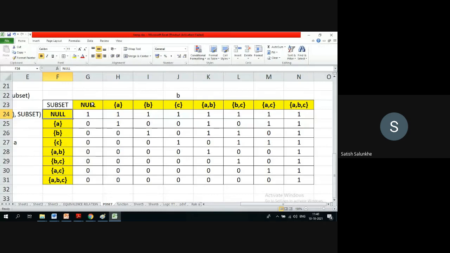You just need to check. Is there any other set which is a subset of null set? Is there any other set which is a subset of null set? Only null set is a subset of itself. No other sets are a subset of it. So this is your level. Likewise, do you have any element which is having only relation with itself? Do you have or not? You confirm with yourself. So Sarah Khan, let us go together in sync. Tell me now at level 0, which element you will consider at level 0?